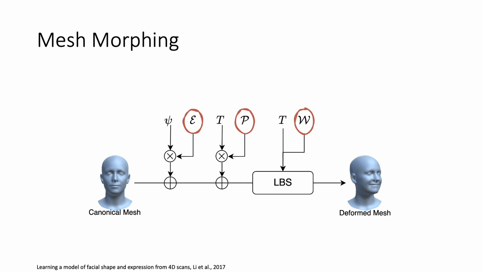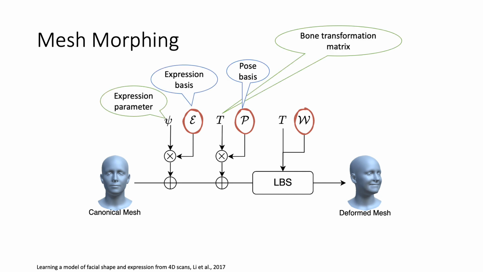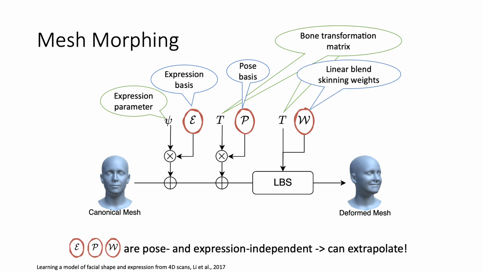First, let's take a closer look at how 3D morphable models perform mesh morphing. In our case, we use Flame. The Flame model deforms the canonical mesh by adding the expression and pose correctives, and then it performs linear blend skinning to obtain the final mesh. Since the blend shapes and skinning weights are all pose and expression independent, Flame can extrapolate by formulation.